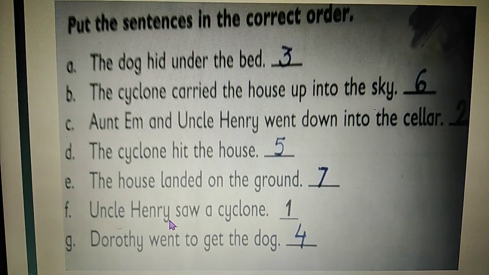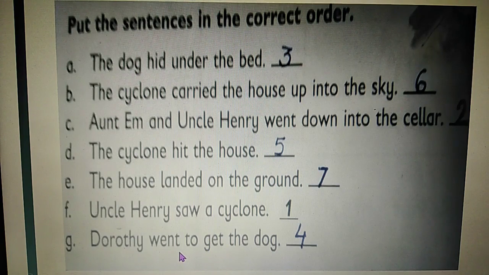Letter F. Uncle Henry saw a cyclone. This is the first event that happened in the story. After that, what happened? Look at C. Aunt Em and Uncle Henry went down into the cellar. This is the second event. After that, check the letter A. The dog hid under the bed. Then let's move on to G.